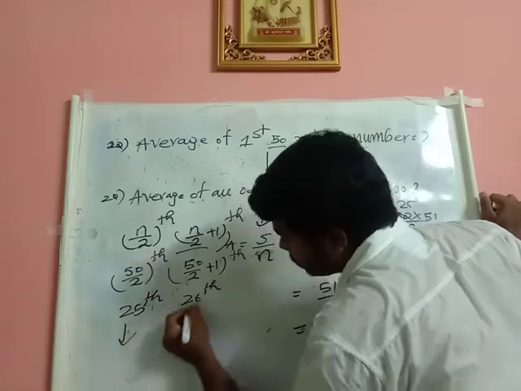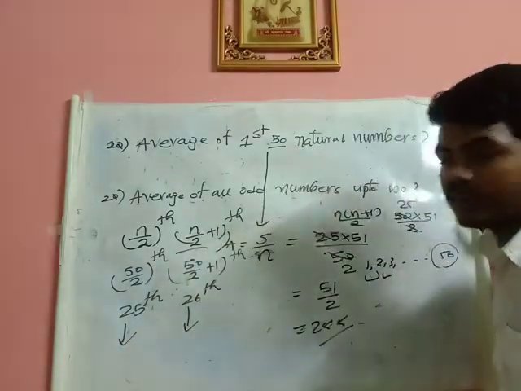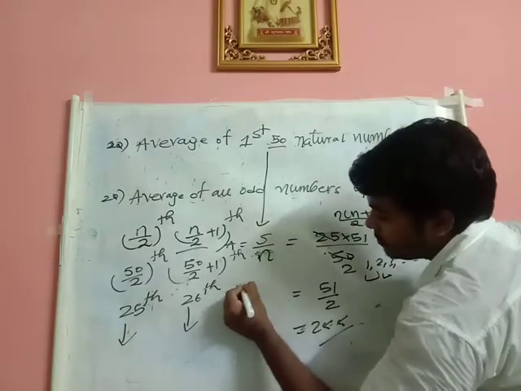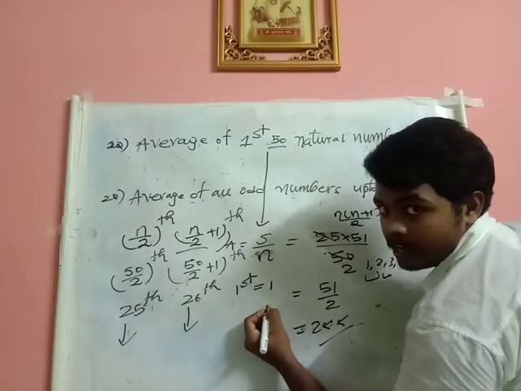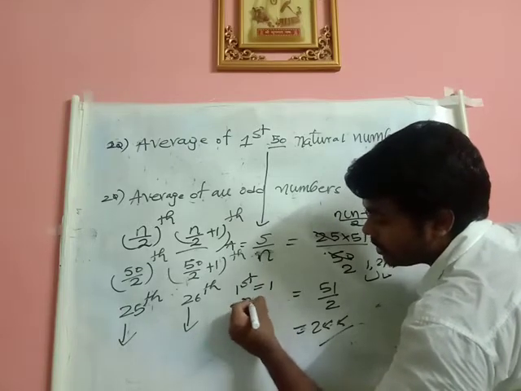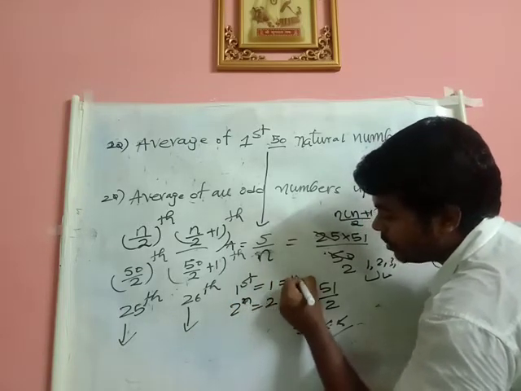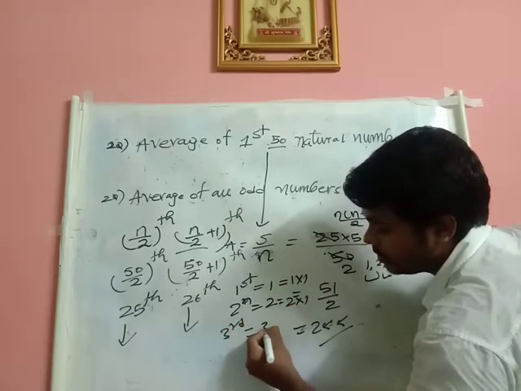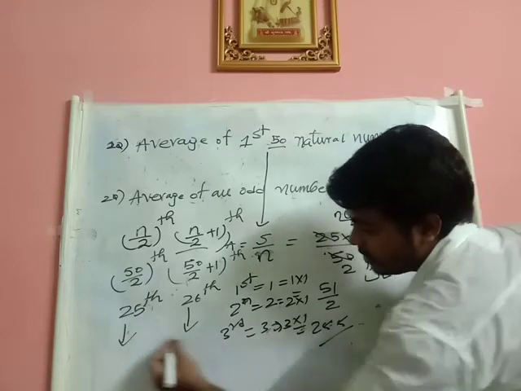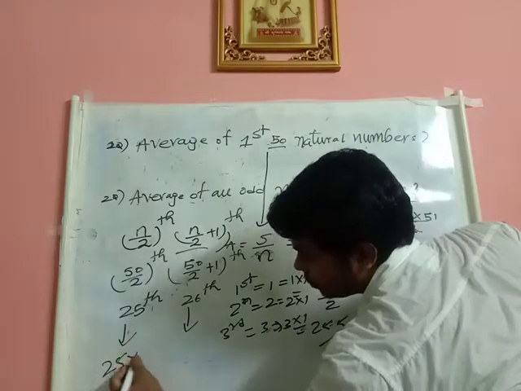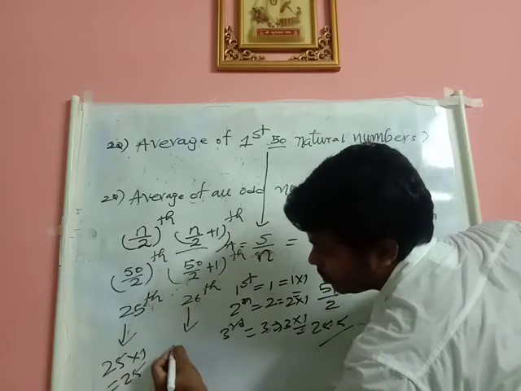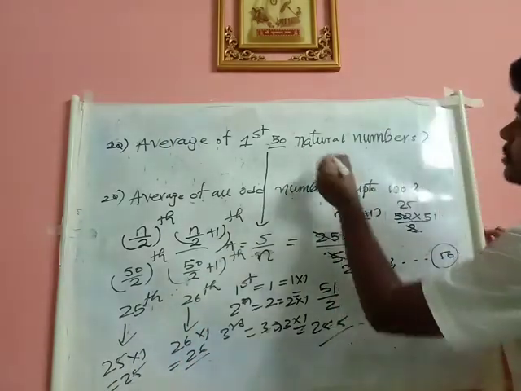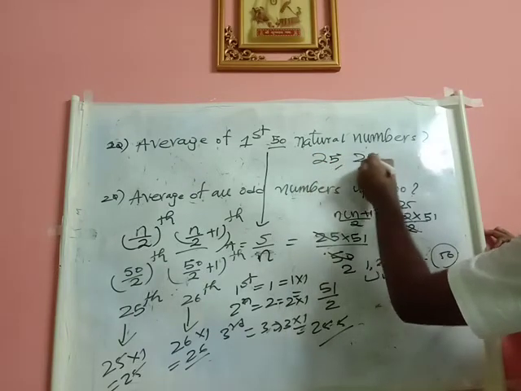Now what is my 25th term? What is my 26th term? See, what is my first term? 1. What is my second term? 2, that is 2 into 1. What is my third term? 3, that is 3 into 1. In the same way, my 25th term is 25 into 1, 25. My 26th term is 26 into 1, 26. Now I should find the average of 25 and 26.